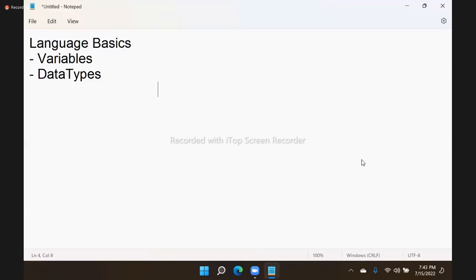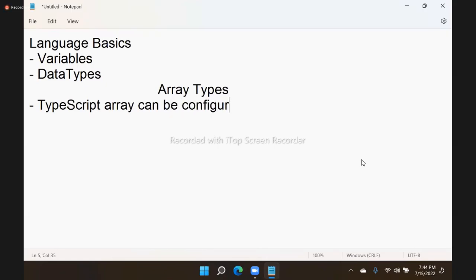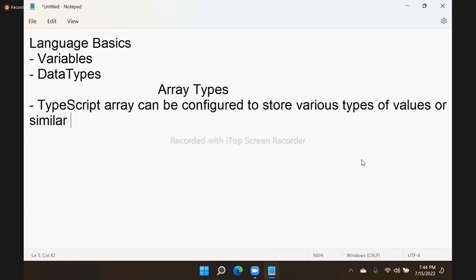We were discussing array types. As we learned, the purpose of an array is reducing overhead complexities. Actually, a TypeScript array can be configured to store various types of values or a similar type. We can do that.